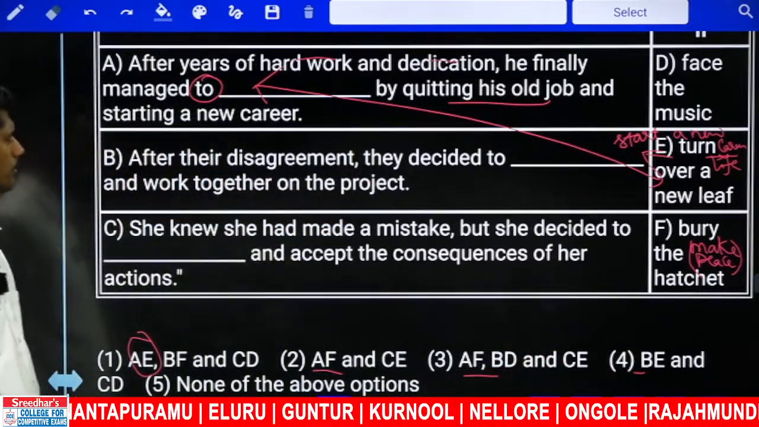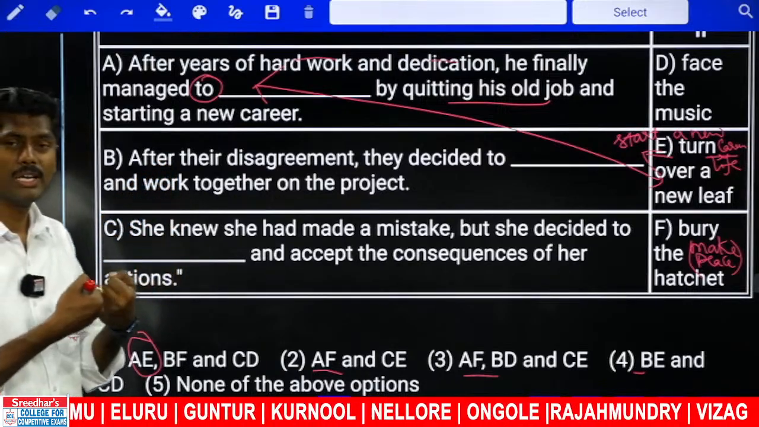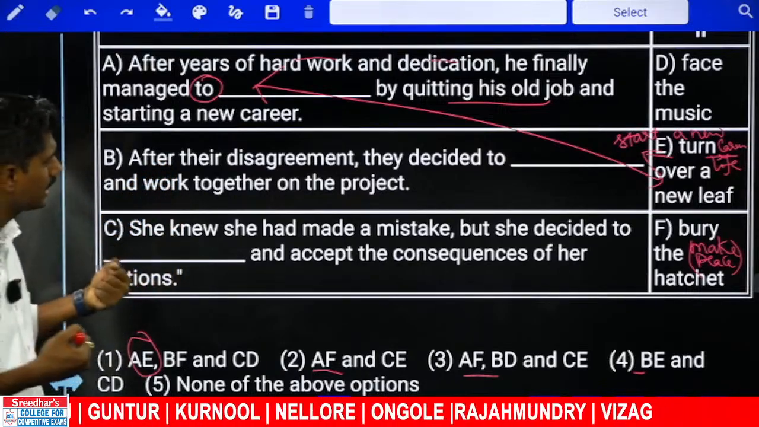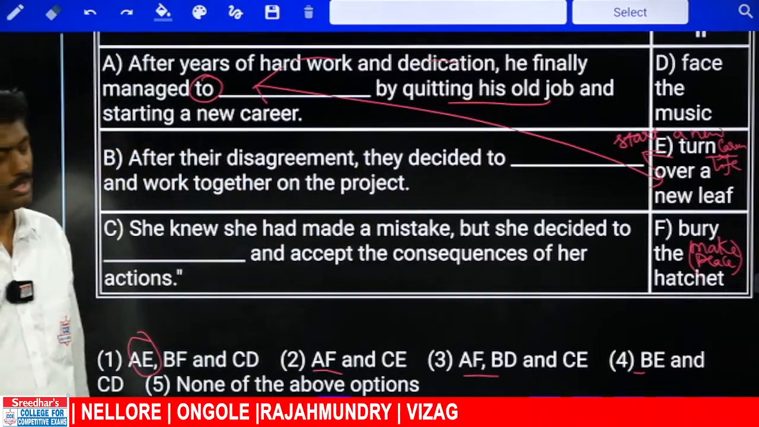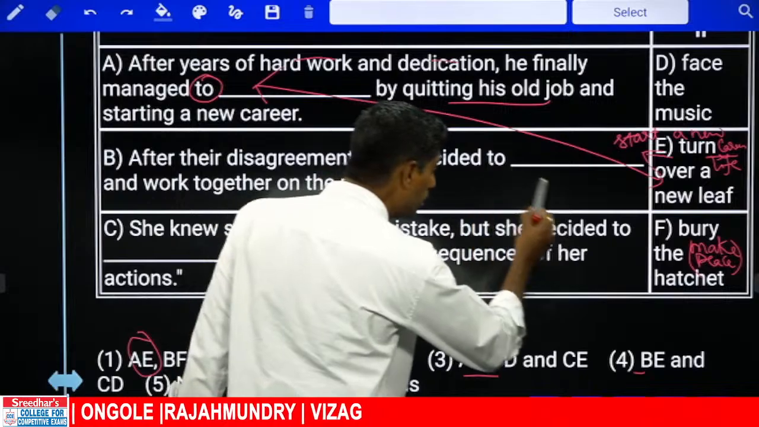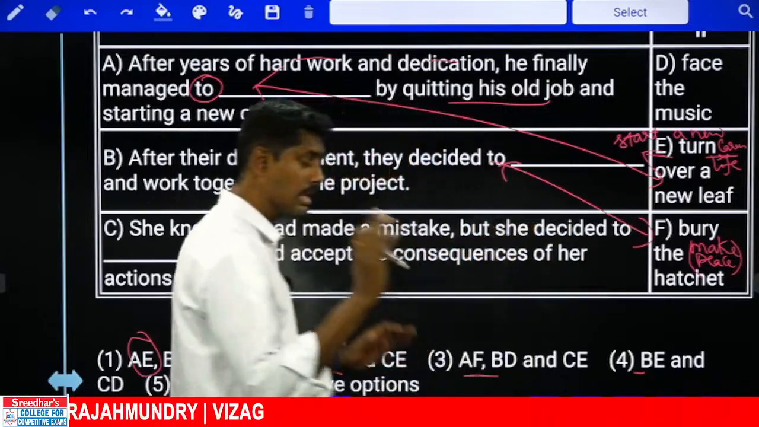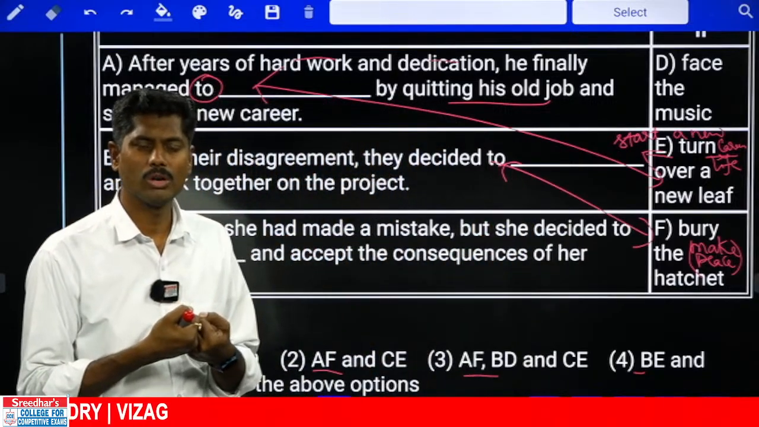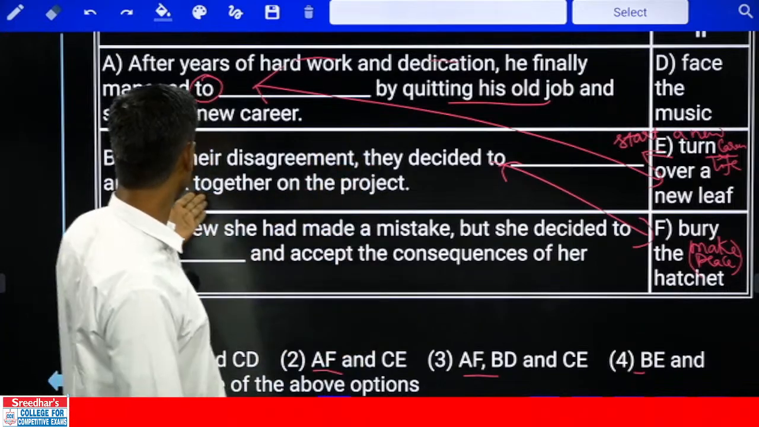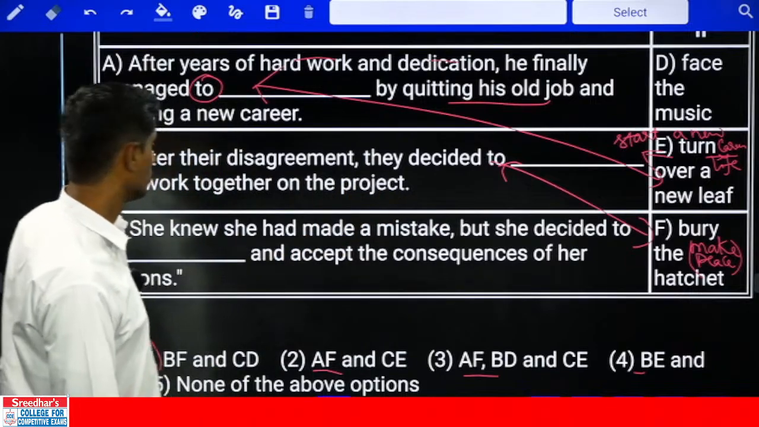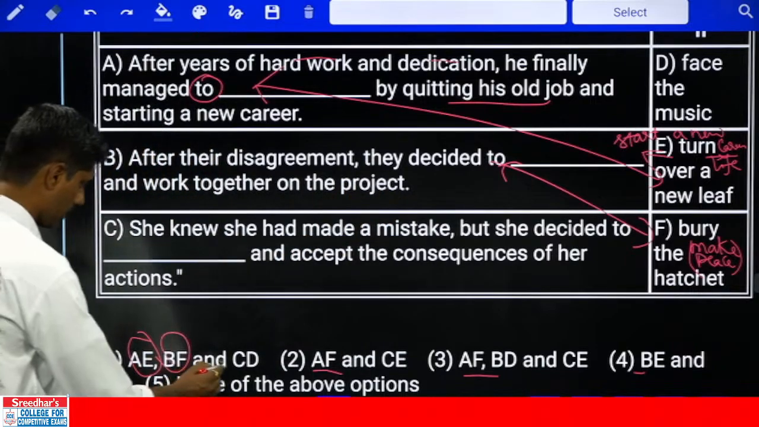Let me check next. After their disagreement, they were fighting, they had a disagreement. So they decided to dash, work together on the project. They decided to bury the hatchet. Means in the past they had some fight, they had some quarrel. Now they are making peace and they are working together on the next project. So BF, okay, now therefore CD.